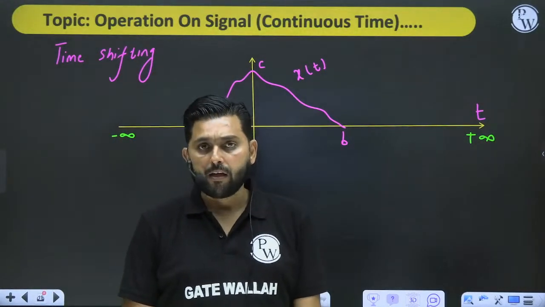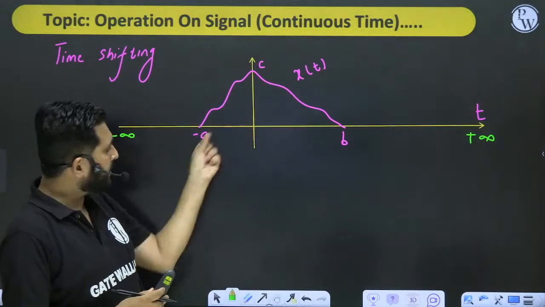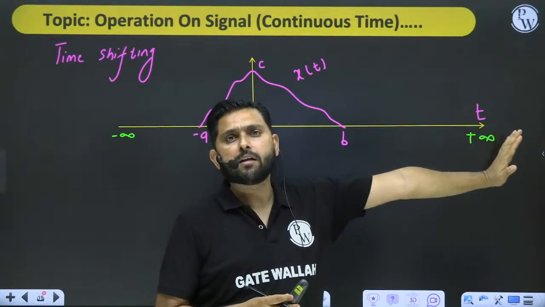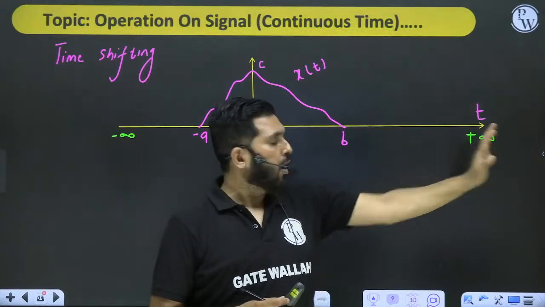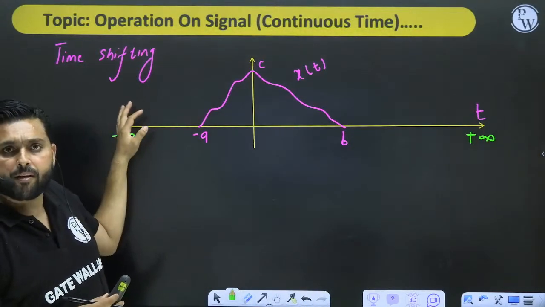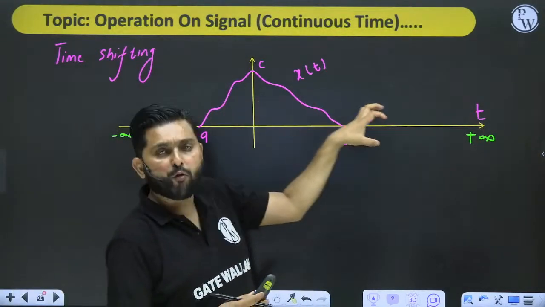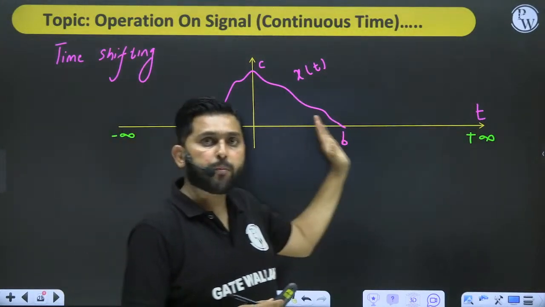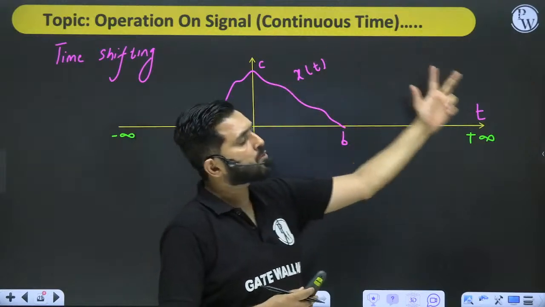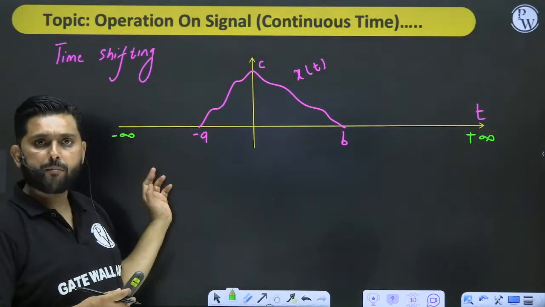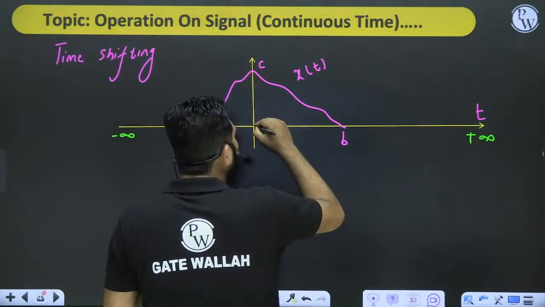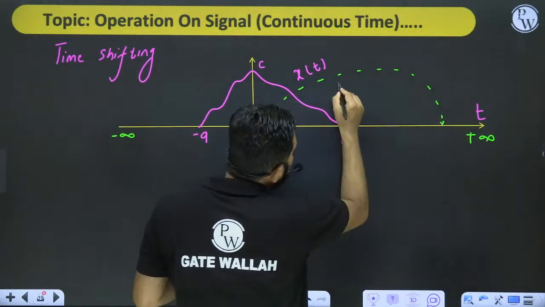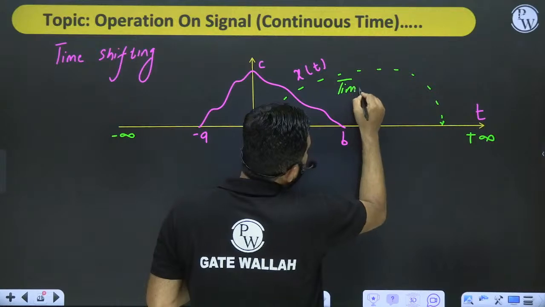Listen carefully. If this is x of t and these are the endpoints minus a comma b, then either you will shift this signal to the right or shift this signal to the left along the x-axis. Whenever you shift this signal to the right, we call it time delaying.